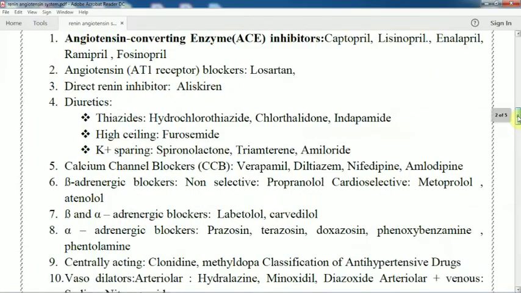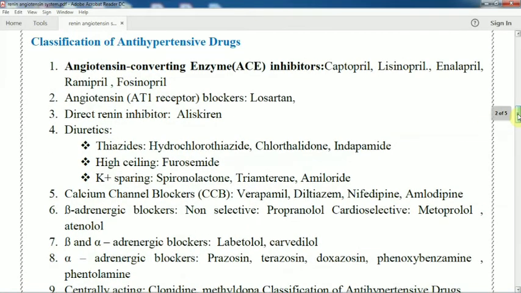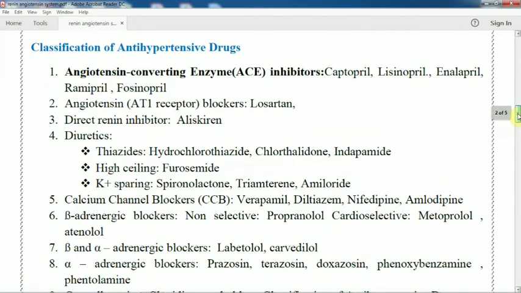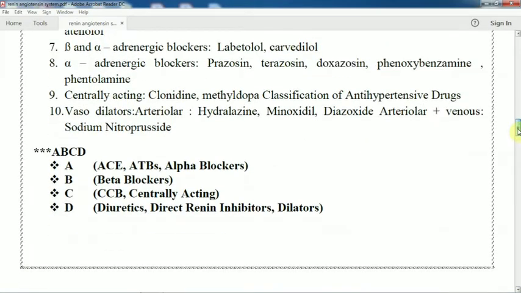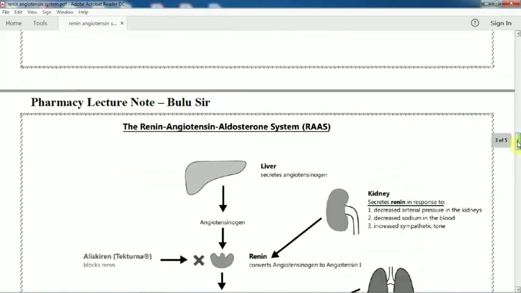Examples are captopril, lisinopril; angiotensin receptor blocker, losartan; direct renin inhibitor, aliskiren. So these are the classes of drugs we use to control hypertension. Let's see again A, B, C, D.